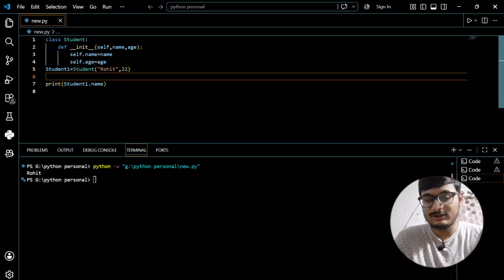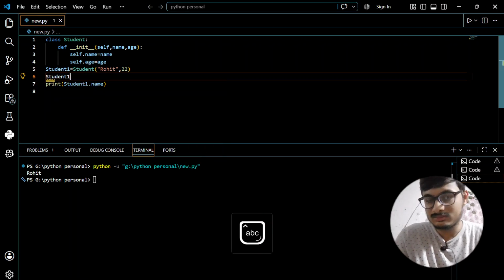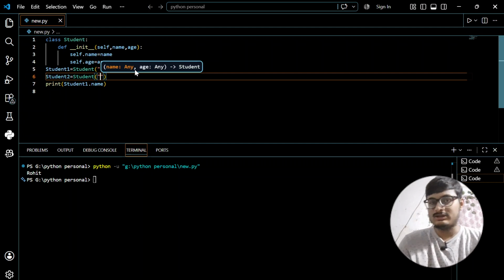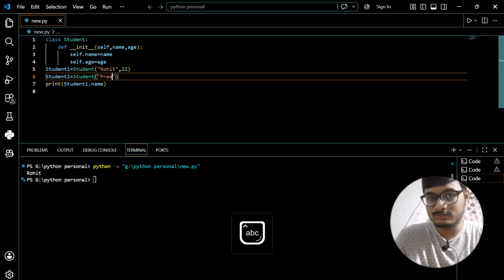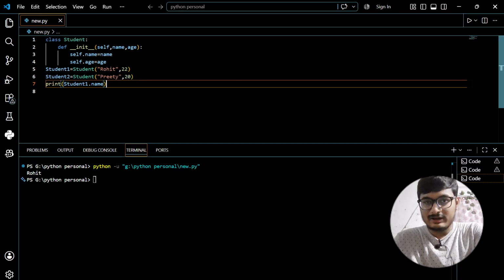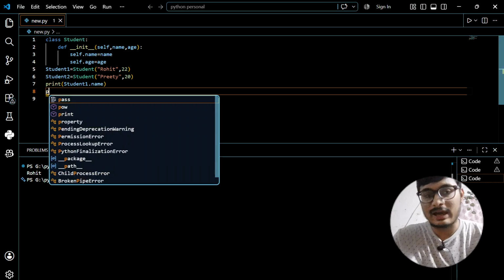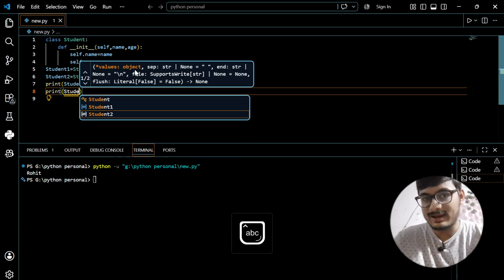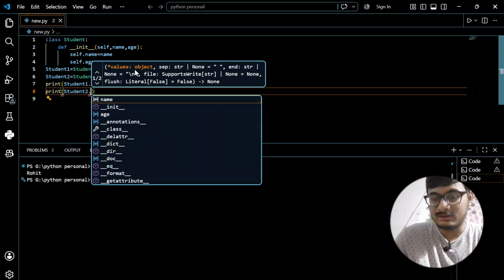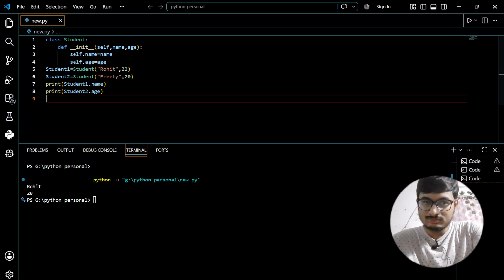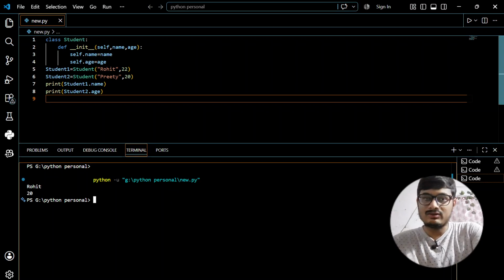Suppose I create another object which is called student two. I'll write this and give it a name, suppose Preeti. Okay, this is the name, and age is 20. Now, if I have to print the age of Preeti, I am going to print student two dot age, because this is the name of this object. Now if I do this, 20 is getting printed.